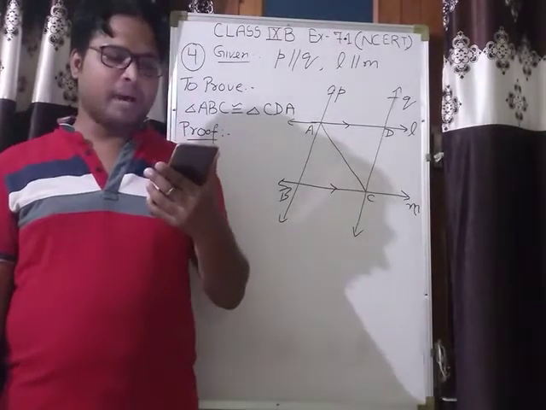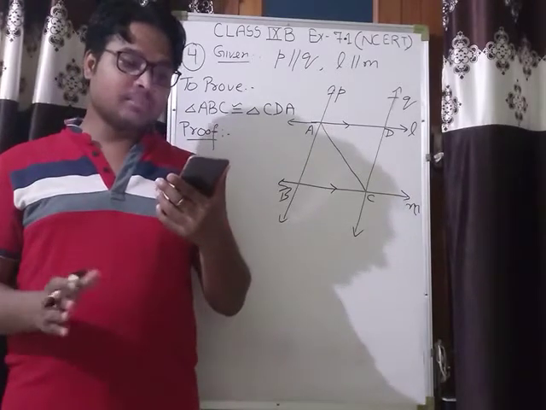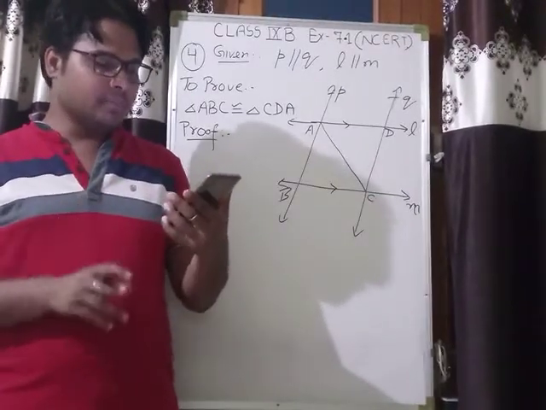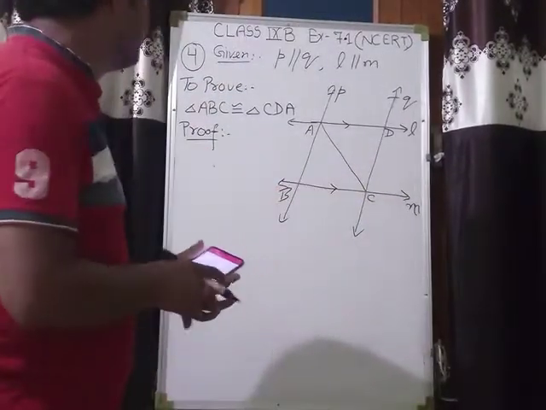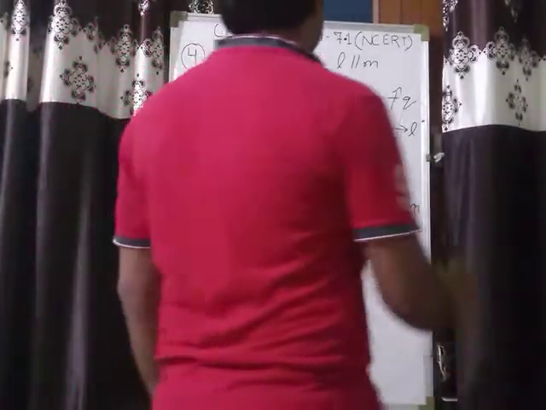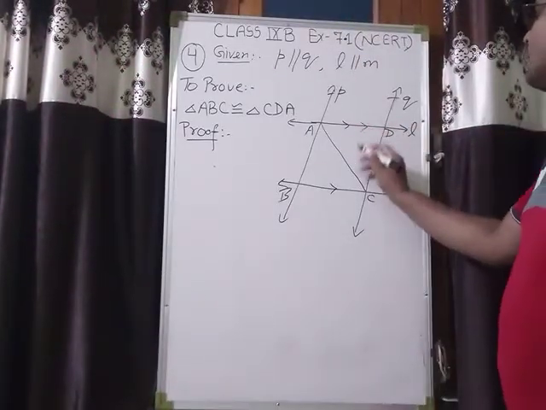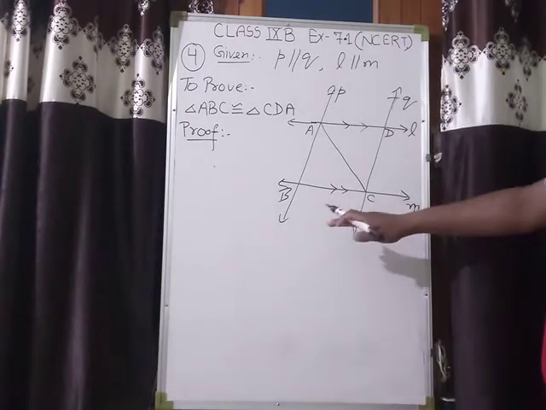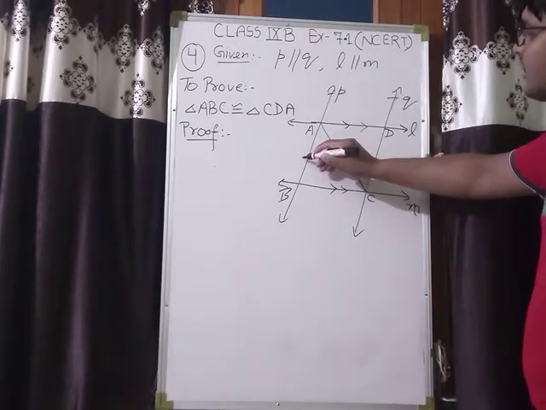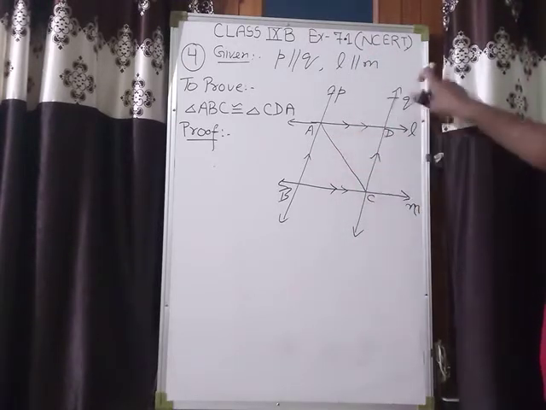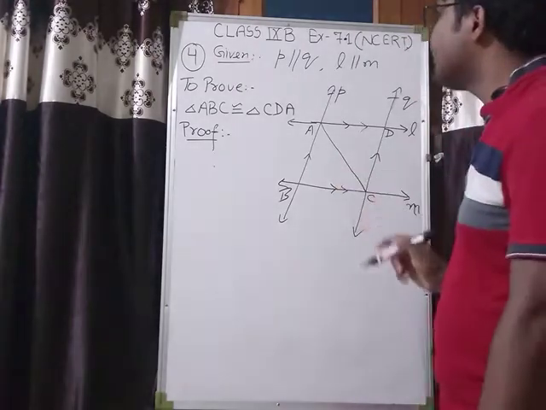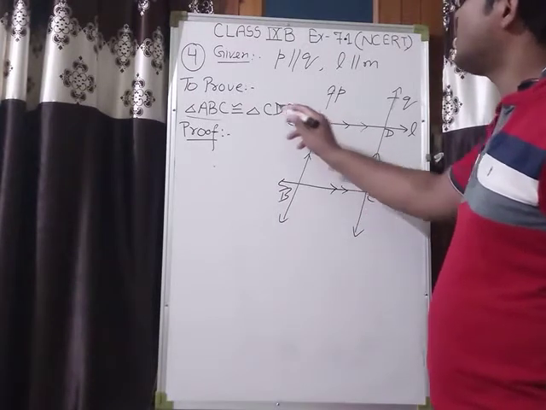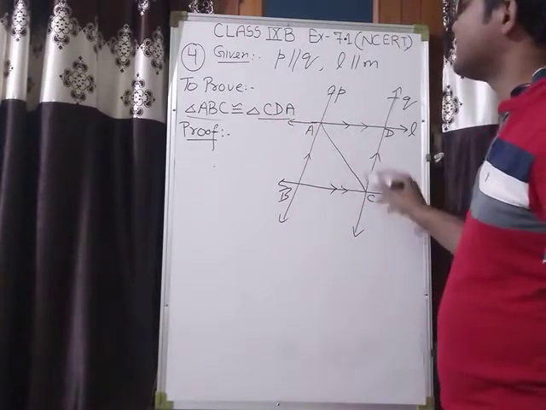L and M are two parallel lines intersected by another pair of parallel lines P and Q, so that triangle ABC is congruent to triangle CDA. Here it is given that L and M are parallel lines, and these two lines are intersected by another pair of parallel lines, that is P and Q. Means the line P and line Q are also parallel to each other. Then we have to prove that triangle ABC is congruent to triangle CDA.